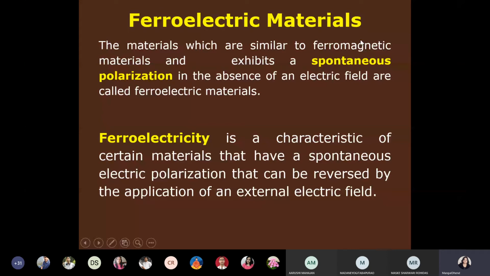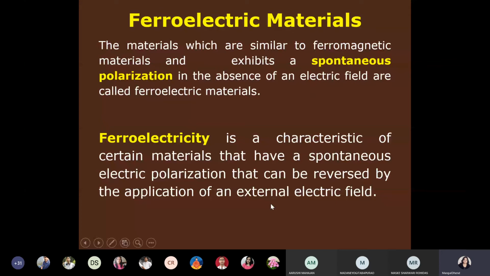And what is ferroelectricity? Ferroelectricity is a characteristic of certain materials, meaning ferroelectric materials, that have a spontaneous electric polarization. Ferroelectricity is the characteristic, and ferroelectric materials are the materials which have spontaneous polarization, and that polarization can be reversed by the application of an external electric field.